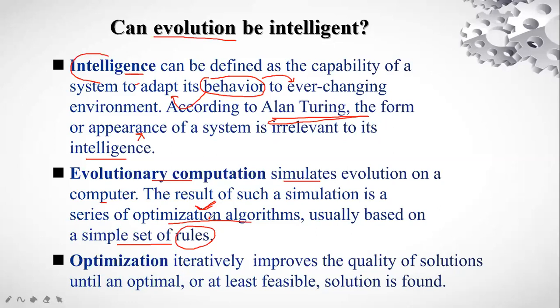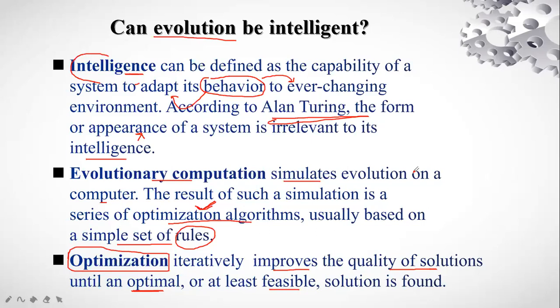Now, when we say we are going to use a series of optimization algorithms, let's understand what optimization actually is. Optimization is an iterative process with the help of which we can improve the quality of the solutions until we reach an optimal solution. So optimization basically is when we have a large solution set, and out of that set we have to find the best solution.